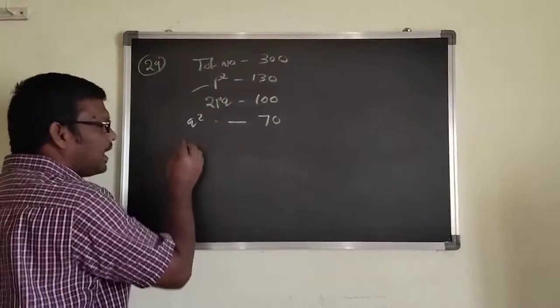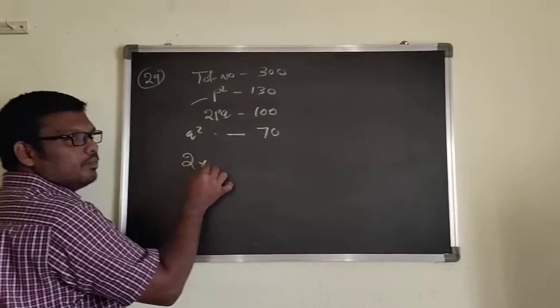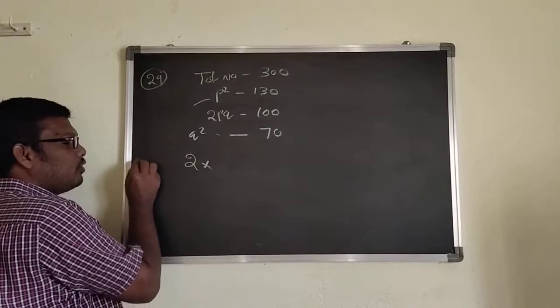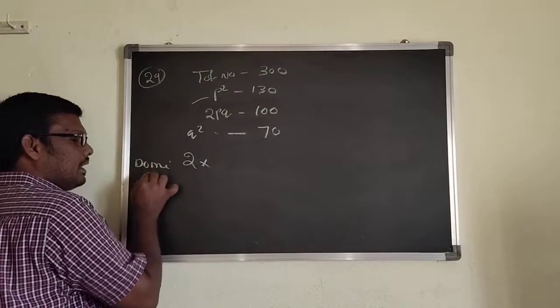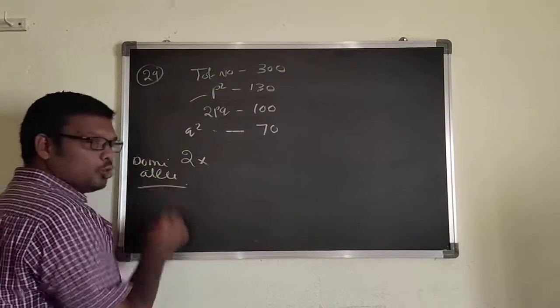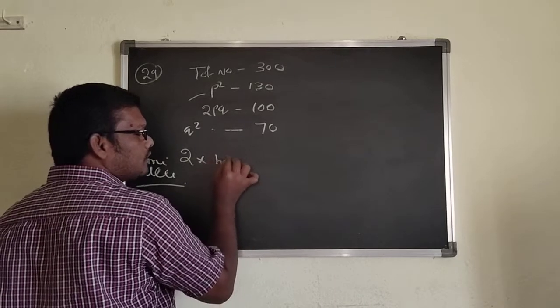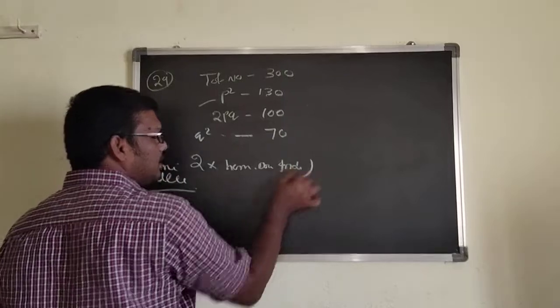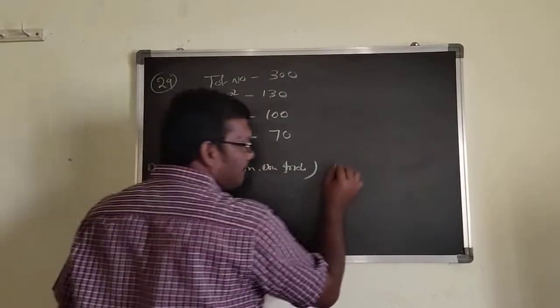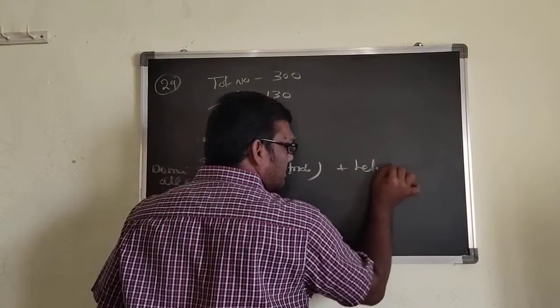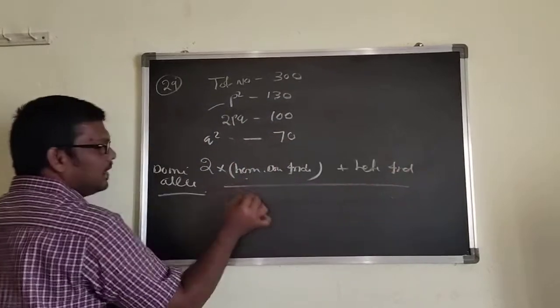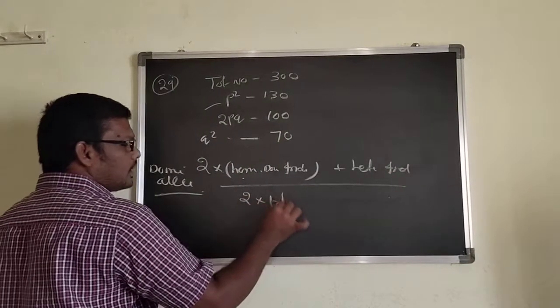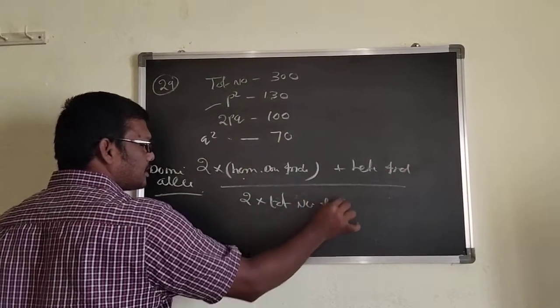They have a formula: for suppose for calculating the dominant allele frequency, 2 into homozygous dominant individuals plus heterozygous individuals by 2 into total number of population.